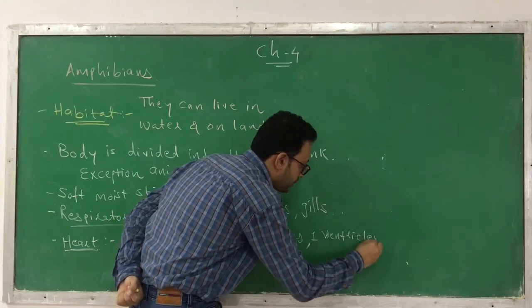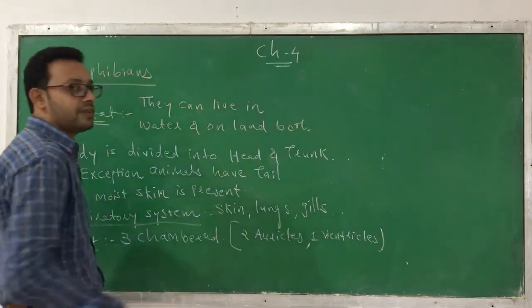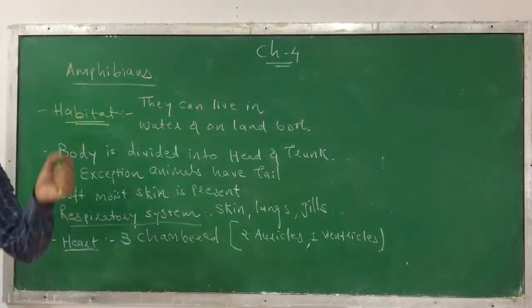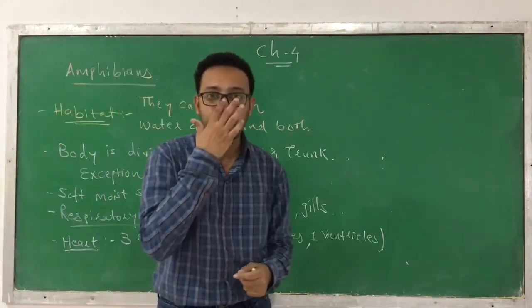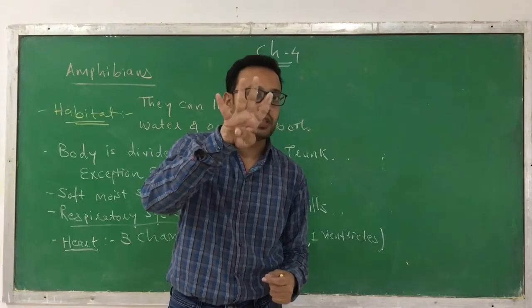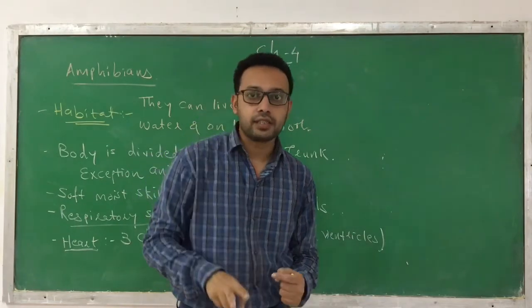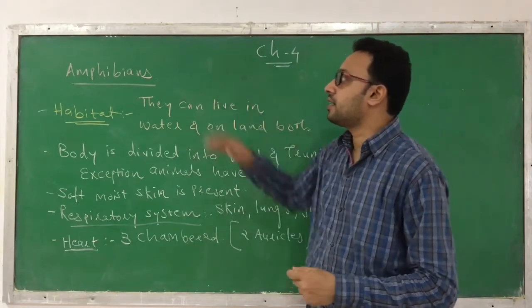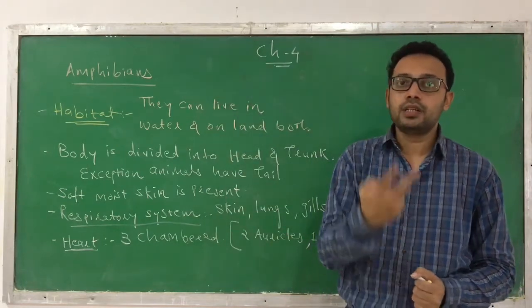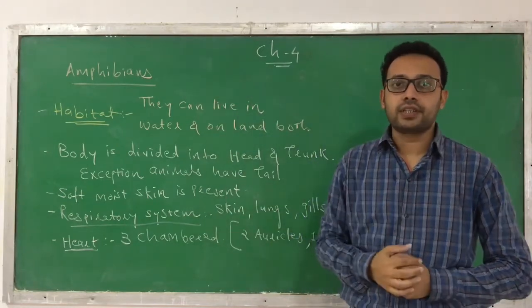So there are 3 chambers, 2 auricles and 1 ventricle. If you talk about the human being, the human heart consists of 4 chambers, 2 auricles, 2 ventricles. You might have studied it in 10th standard. But here their heart consists of 3 chambers, 2 auricles and 1 ventricle.